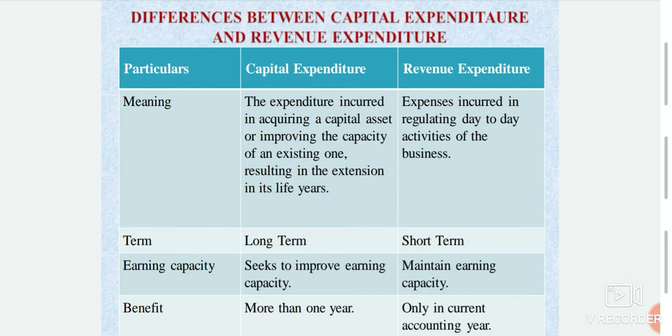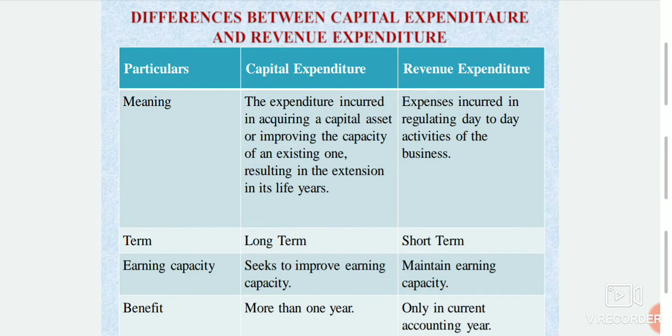Then earning capacity. Capital expenditure is to improve earning capacity. It is incurred by the business for increasing the earning capacity. The next, revenue expenditure maintains earning capacity. It is incurred for maintenance of earning capacity, for keeping the assets in an efficient working order.